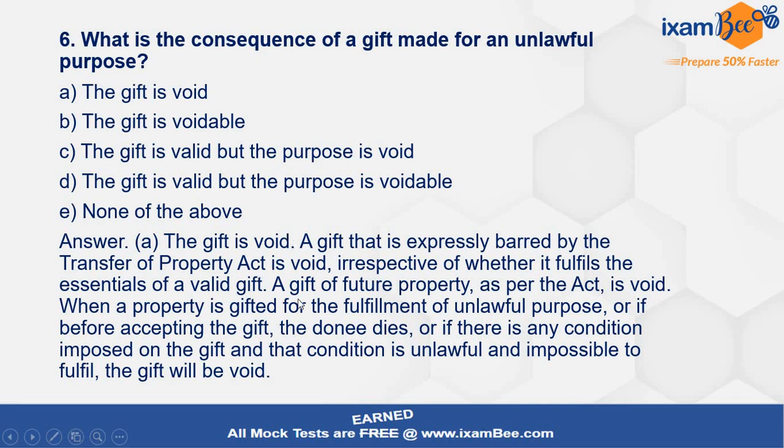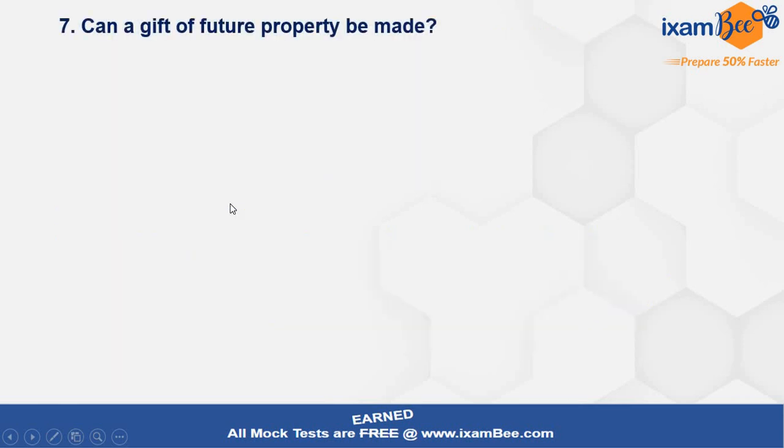A gift that is expressly barred by the Transfer of Property Act is void irrespective of whether it fulfills the essentials of a valid gift. Even if it fulfills all the essentials of a valid gift, if the purpose itself is unlawful, then the gift will become void. Can a gift of future property be made? यानी कि क्या future property जो existing नहीं है उस पर gift हो सकता है?